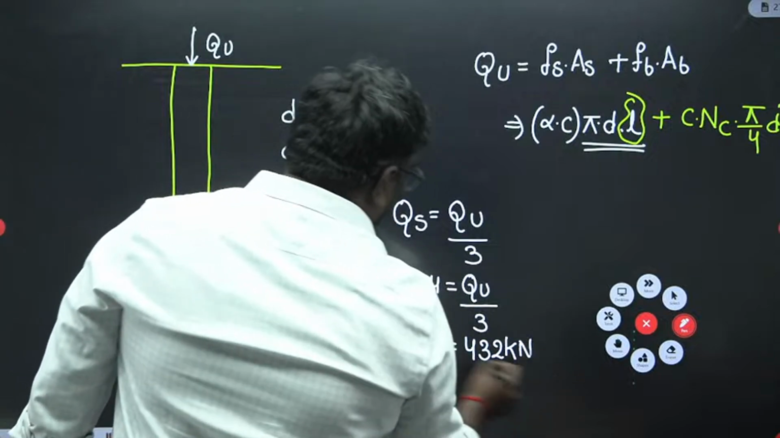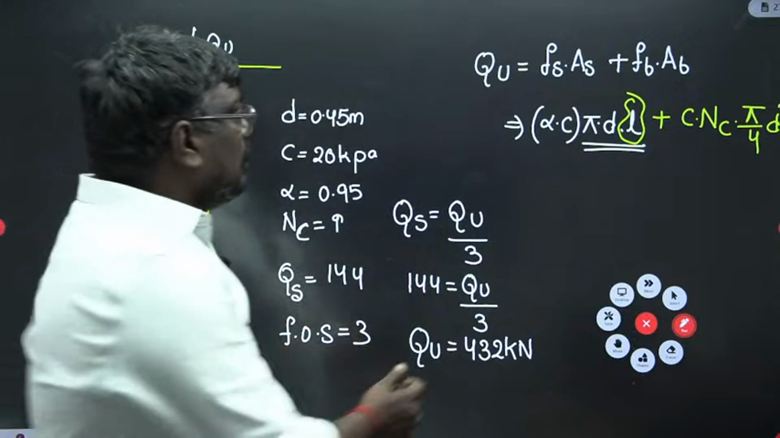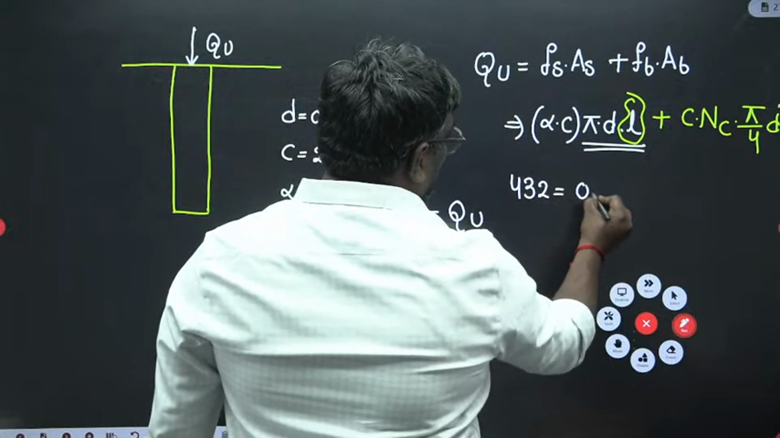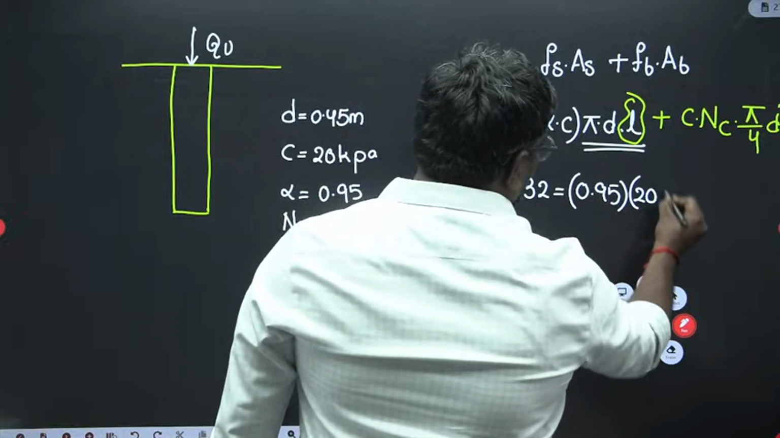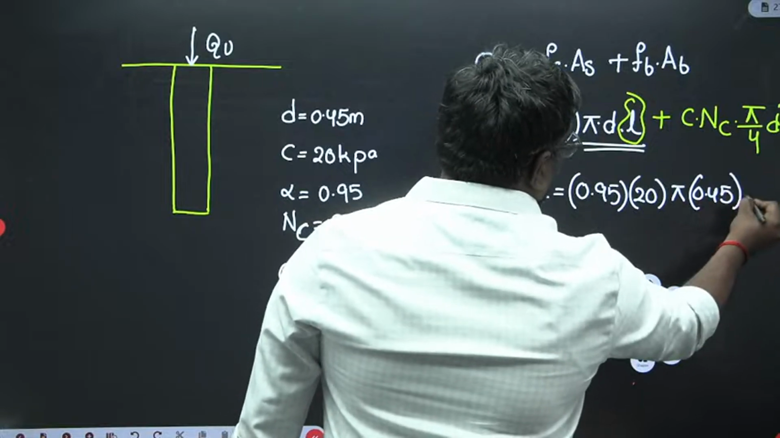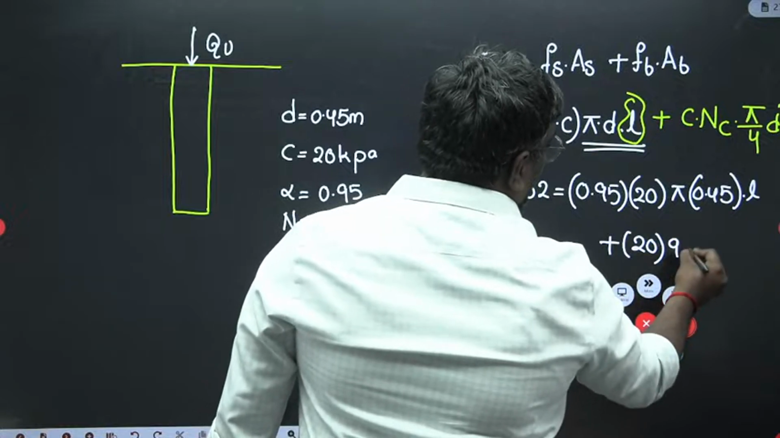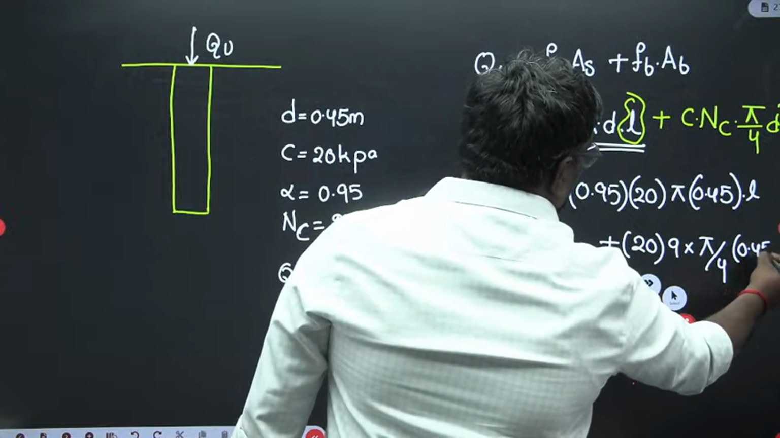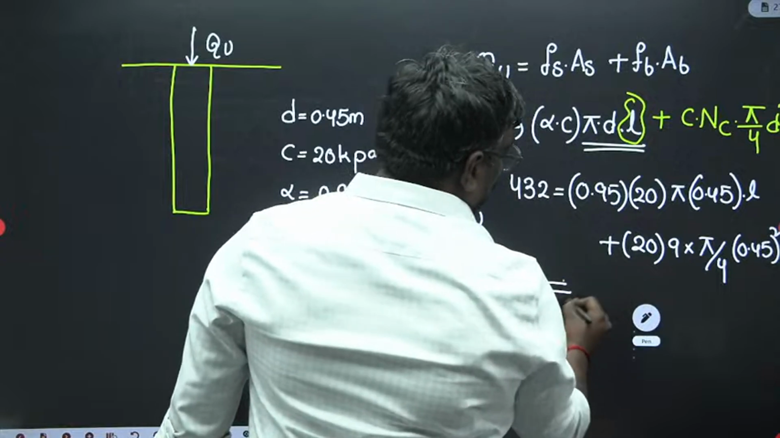So, this is the formula. How I got it: safe load is equal to ultimate load by factor of safety. Am I clear? So, here just plug in these values. 432 kilonewton is equal to alpha is 0.95, C is 20, into pi, diameter is 0.45, into length L, plus C is 20, Nc is 9, into pi by 4 d square, pi by 4 into 0.45 square. If you solve this, what will be the length?